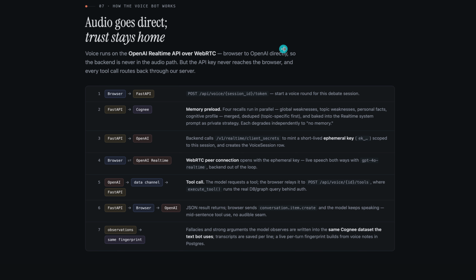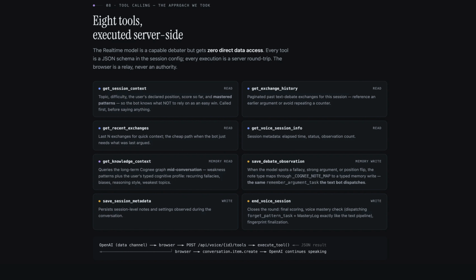Now let's go on to the voice. A chatbot is easy; with voice, here comes the real challenge. We are not using the typical LangGraph flow because it will take time, and we are also not using typical speech to text and text to speech. We are just relying on OpenAI Realtime over WebRTC. The main reason is we wanted to save latency, and I don't want the user to feel a pause in between until the agent responds. Instead of using LangGraph, we relied on a tool calling approach.